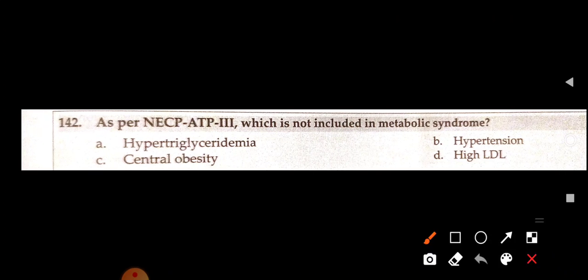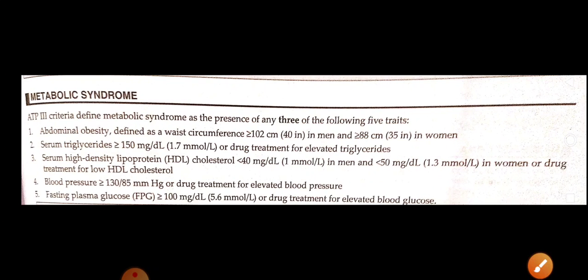Okay. As per NCEP ATP3, which is not included in metabolic syndrome? What is not included is high LDL level. Metabolic syndrome includes abdominal obesity, waist circumference more than 102, and in females more than 88 centimeters, triglyceride more than 150, and HDL less than 40, and in females less than 50, BP more than 130/85, fasting plasma glucose more than 100.